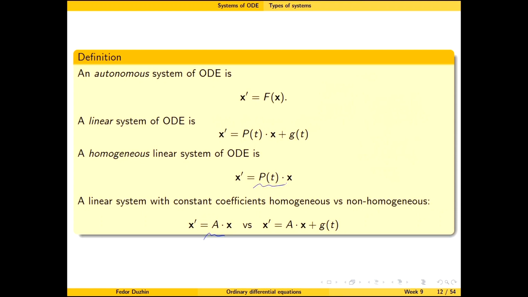But notice that a linear system with constant coefficients, if it is non-homogeneous, then the plus g of t is not supposed to be constant, right? So here it is not constant, even for systems with constant coefficients. So in other words, the word coefficients here refers to the matrix A rather than to this free term.